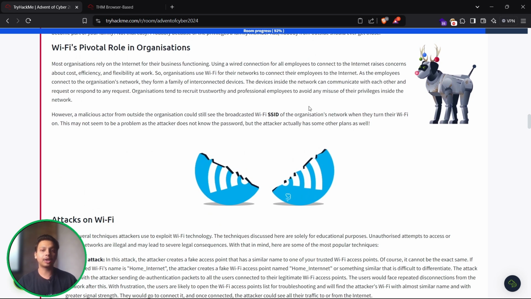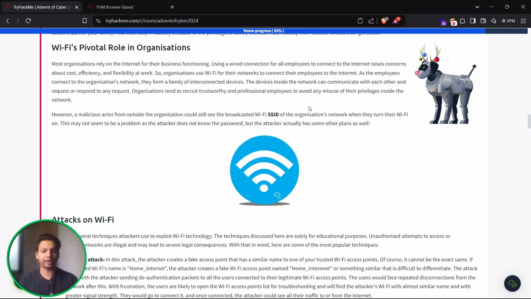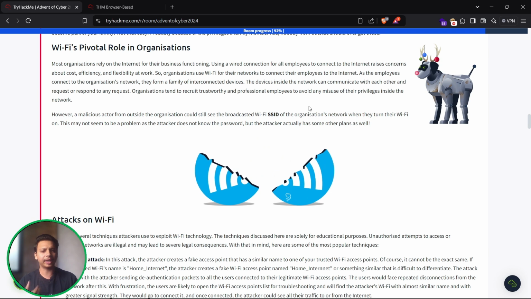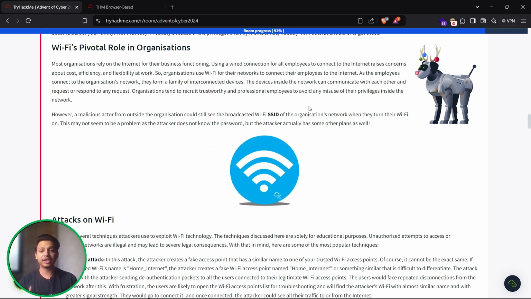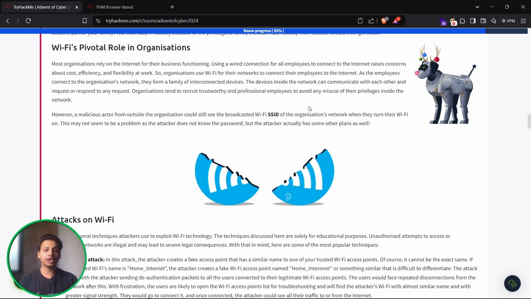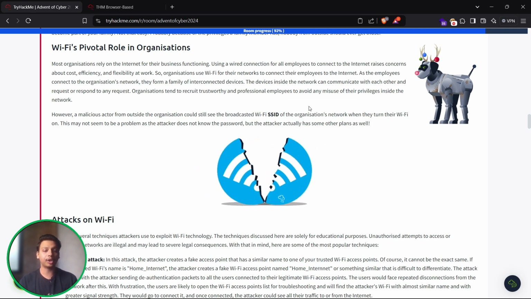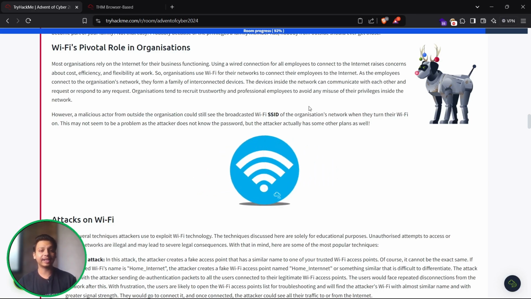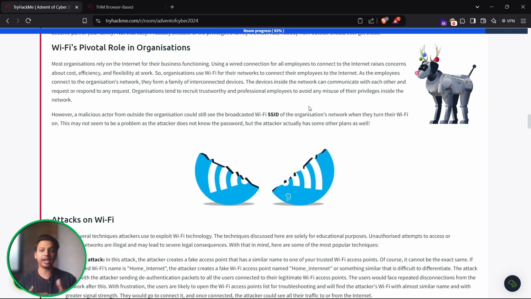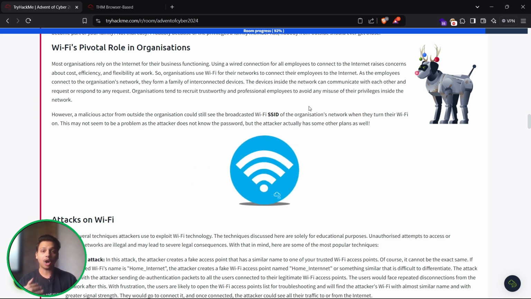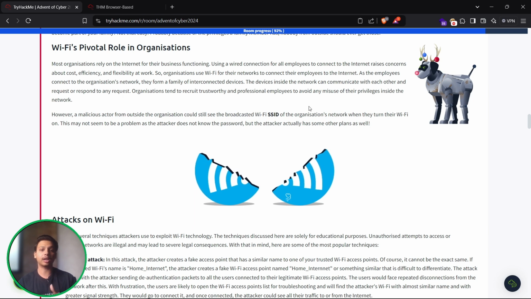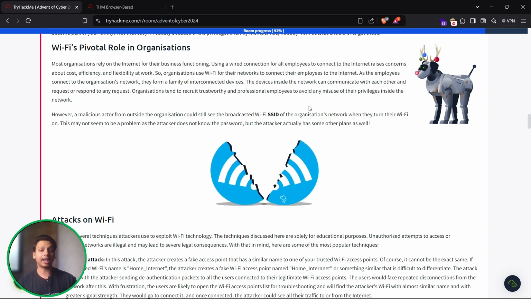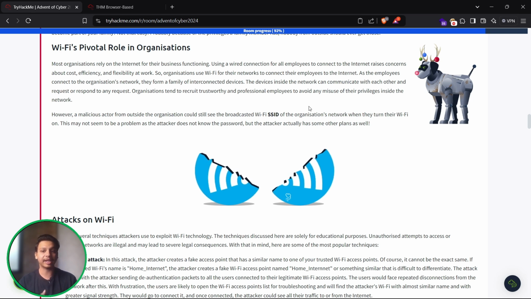So, Wi-Fi's pivotal role in organizations. Most organizations rely on the internet for their business functioning. Using a wired connection for all the employees to connect to the internet raises concerns about cost, efficiency and flexibility at work. So organizations use Wi-Fi for their network to connect their employees to the internet. As the employees connect to the organization's network, they form a family of interconnected devices. The devices inside the network can communicate with each other and request or respond to any of the requests. Organizations tend to recruit trustworthy and professional employees to avoid any misuse of their privileges inside the network.